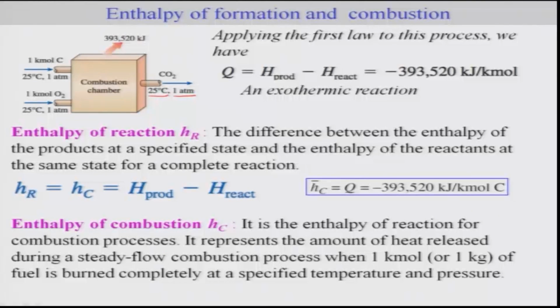393,520 kJ. Okay, so if you apply the first law to this process, considering that there is no work involved, then this would simply be Q equal to the change in the enthalpies, that means the difference in the enthalpies between the product and the reactant. This is a steady flow system, and that is why we can make use of the first law for a steady flow system. Now, this particular reaction is an exothermic reaction, which essentially means that it releases energy, and thus Q is negative of this value, because this is being released. We will be introducing the enthalpy related to the formation of this CO2 by something called combustion enthalpy.